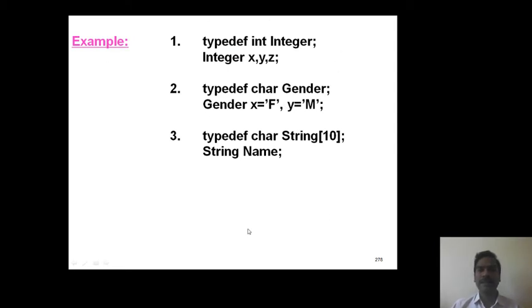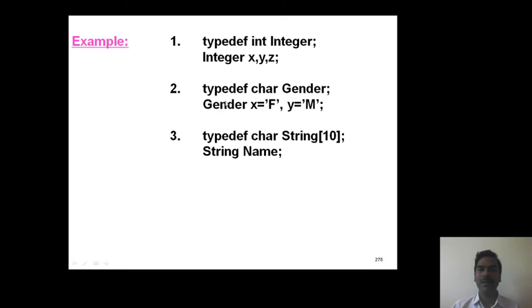Let us consider these examples. typedef int integer. Here int is a primitive data type. Now for this data type we assign a new name, integer. Now we create variables as integer x, y, z.